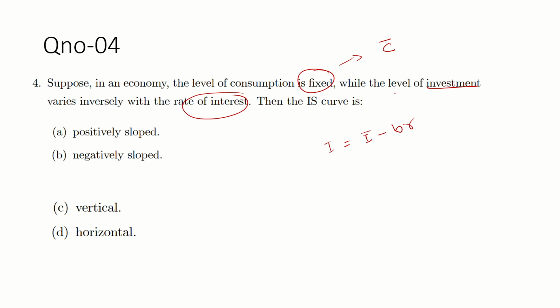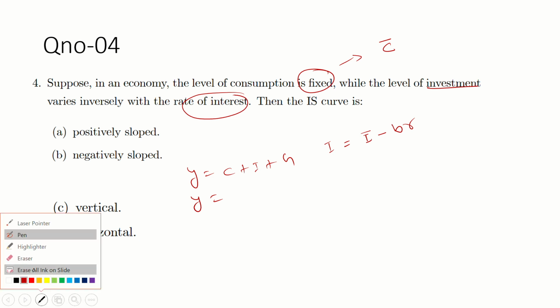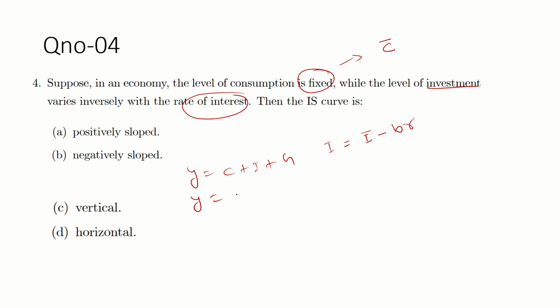Then what is the IS curve? Simple now. IS curve: Y equals what? C plus I plus G. So Y equals C bar plus I, which is I bar minus BR, plus G. If you differentiate, dy by dr is minus B, right?